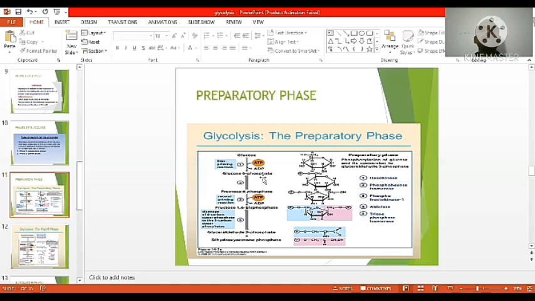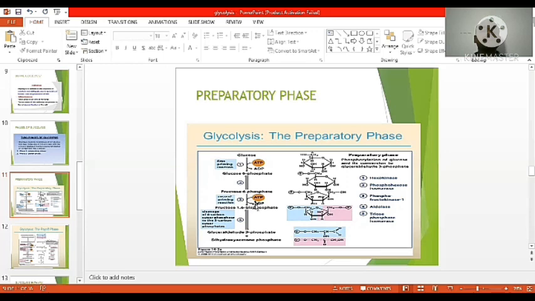This conversion from glucose to glucose 6-phosphate occurs in the presence of the hexokinase enzyme. Magnesium is an important cofactor for this enzyme's activity. Glucose 6-phosphate is converted to fructose 6-phosphate in the presence of phosphohexose isomerase. Then the fructose 6-phosphate is immediately converted into fructose 1,6-bisphosphate. Here another ATP donates its phosphate to fructose 6-phosphate.